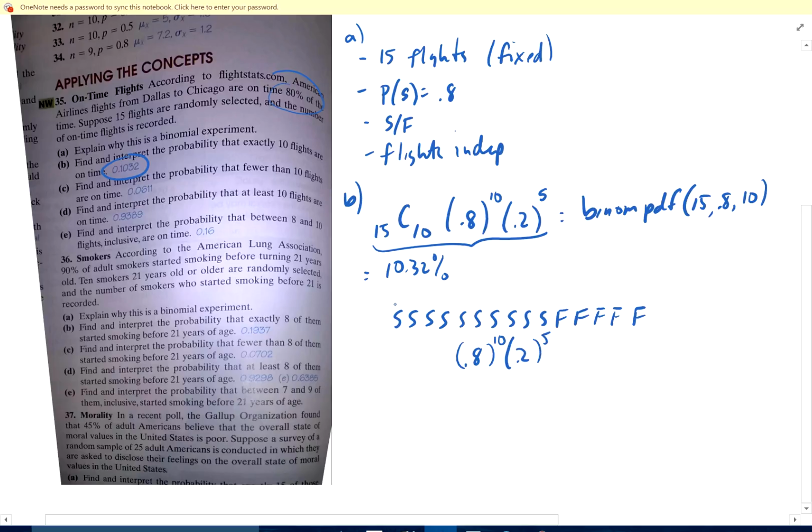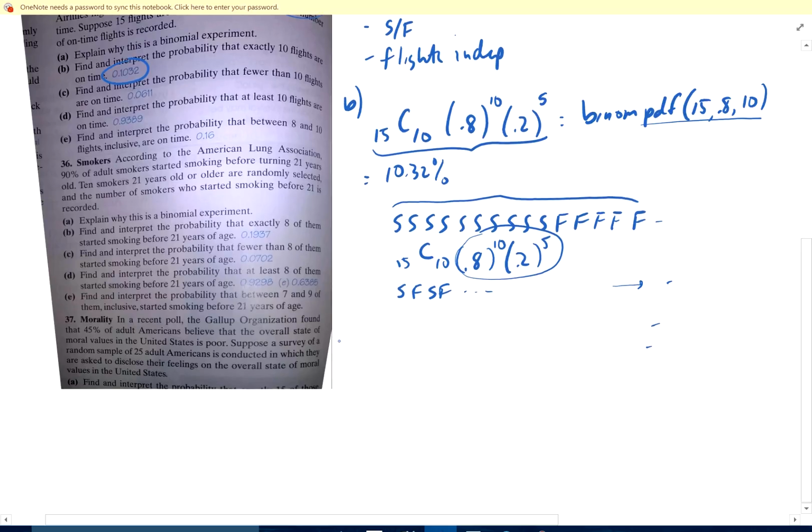Well, how many different ways can I have these successes? Because I can have the successes all mixed up in here. You can have success, failure, you know, all the way out so that they're mixed up. Well, how many different ways can I do that? 15C10. So I've got to multiply this, or add it up, that many times, one for each of these arrangements. And if you do that binomial PDF on your calculator, you get 10.32.